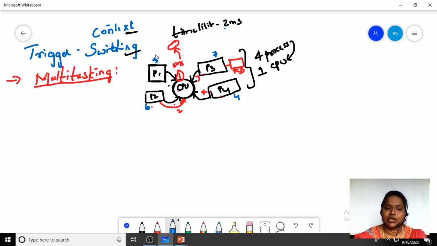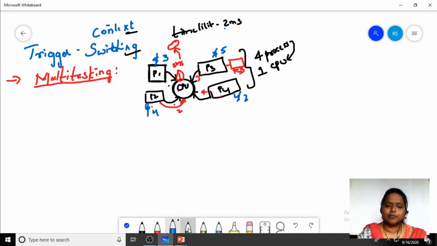Of the 5 milliseconds, 2 are completed, so 3 milliseconds are required for P1 to complete its task. Similarly, 4 milliseconds are required for P2, 5 milliseconds for P3, and 2 milliseconds for P4.